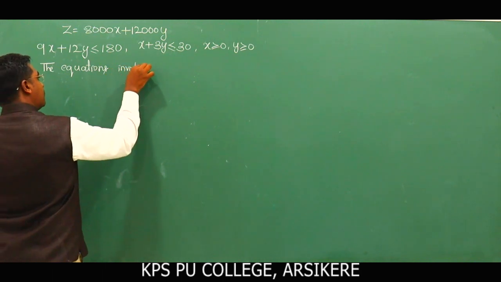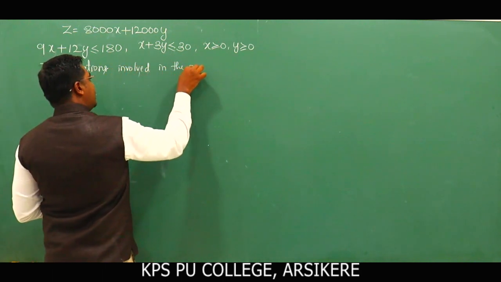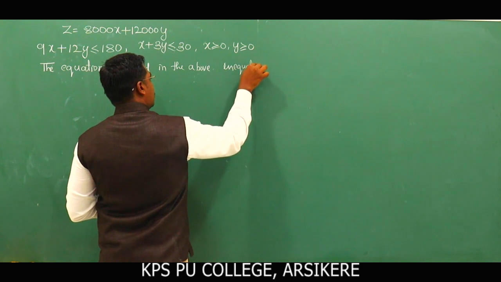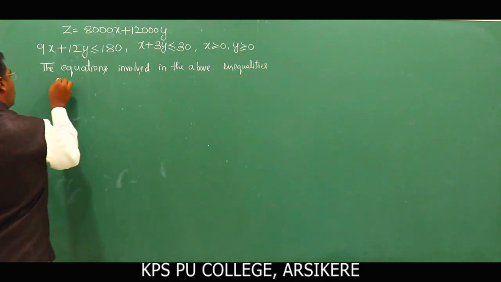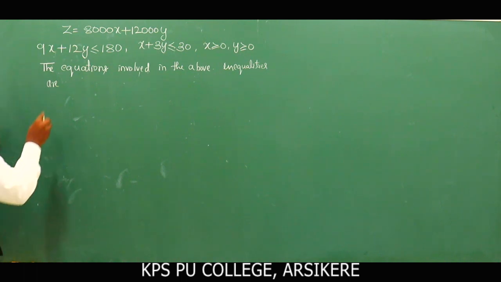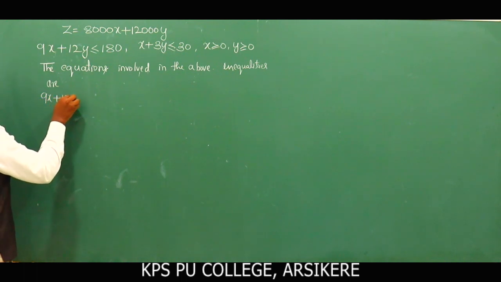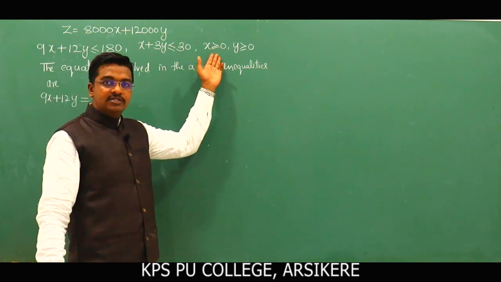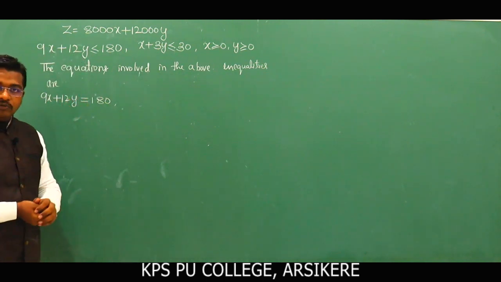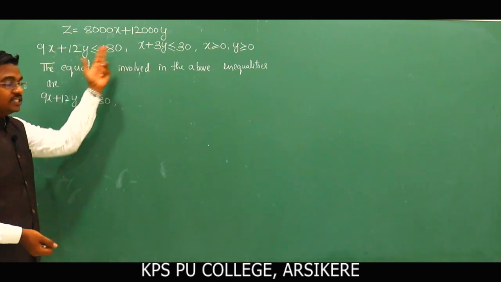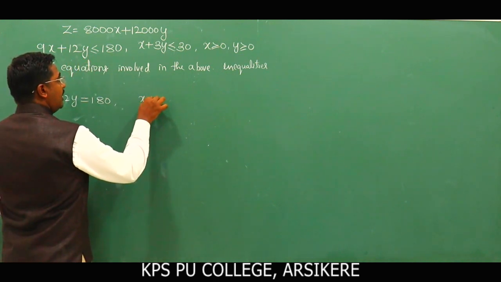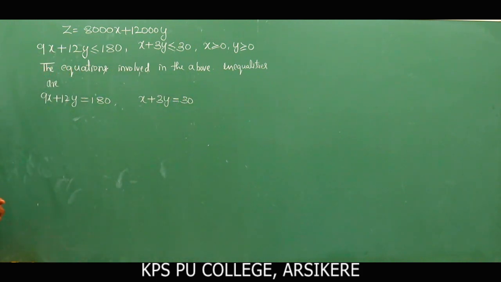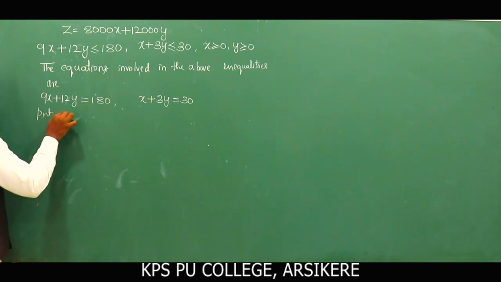The equations involved in the above inequalities are, first equation, 9x plus 12y is equal to 180. Neglect these two here, x greater than or equal to 0 and y greater than or equal to 0. They represent non-negativity and they lie in the first quadrant. Now for the equation, first substitute x is equal to 0. So put x is equal to 0.